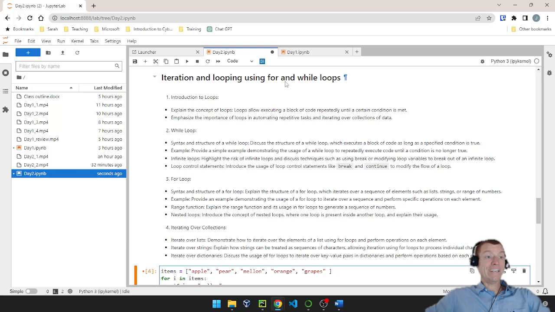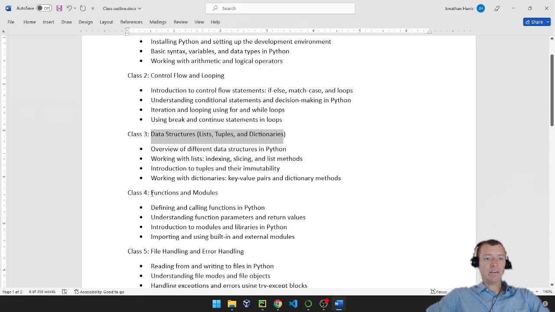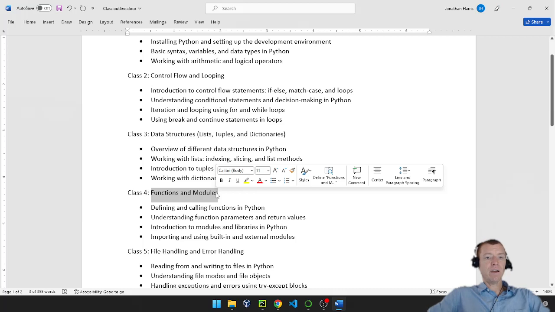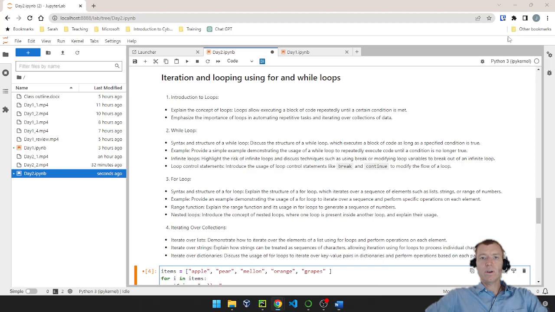And then once we learn data structures next, we can learn how to hold the data. Now I can isolate and modify my code to be more precise and make functions and modules. And once I start to do that, then I'm going to go into dealing with the operating system. So you can start to see how we're building our foundation of knowledge to really make Python useful for us.